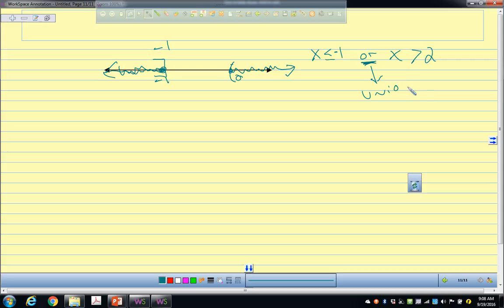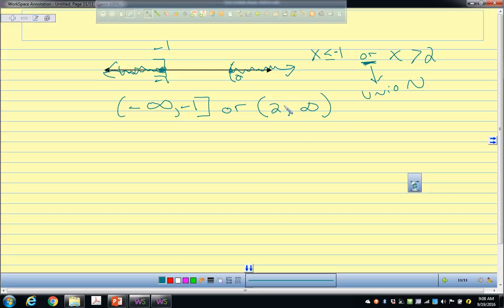And to write this in interval notation, you would go like this: negative infinity up to negative 1, curvy bracket on this end, square bracket on this one, and then in between them you would put or, okay? And then x is greater than 2, you would go like this, 2 up to infinity, curvy bracket.